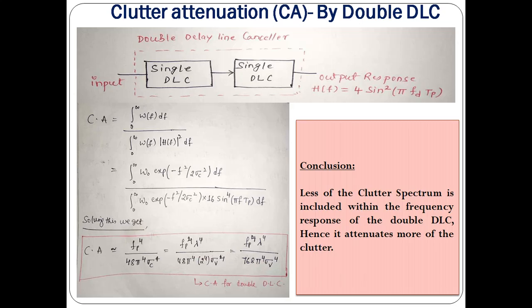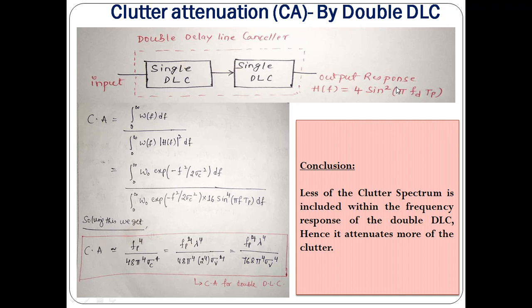Let us consider the double Delay Line canceller, where two single Delay Line cancellers are connected in series to form a double Delay Line canceller. The same input is applied here. The output response from this double Delay Line canceller is the square of the h of f, that is nothing but 4 sine square pi of the tp.